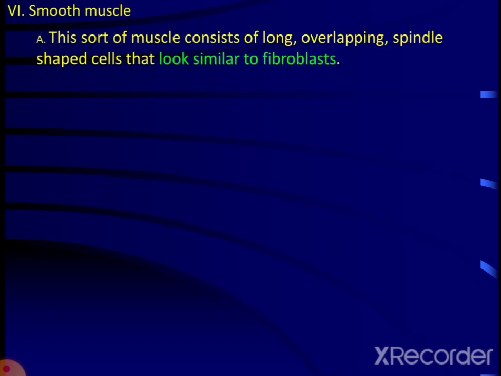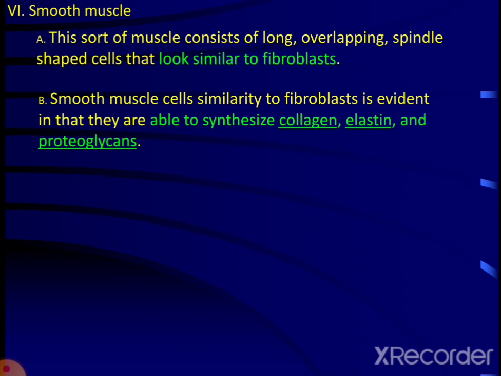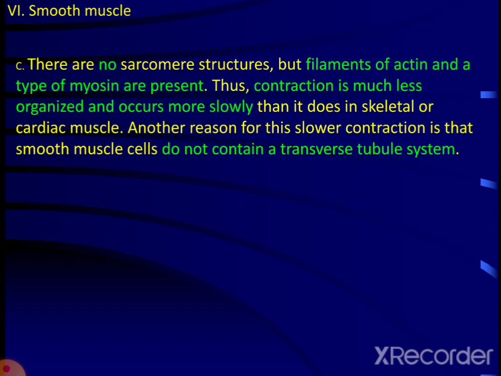Then the smooth muscle. It is a kind of muscle which consists of long overlapping spindle-shaped cells that look similar to fibroblasts. Smooth muscle cells' similarity to fibroblasts is evident in that they are able to synthesize collagen, elastin, and proteoglycans. There are no sarcomere structures, but filaments of actin and a type of myosin are present. Thus, contraction is much less organized and occurs more slowly than it does in skeletal or cardiac muscle.